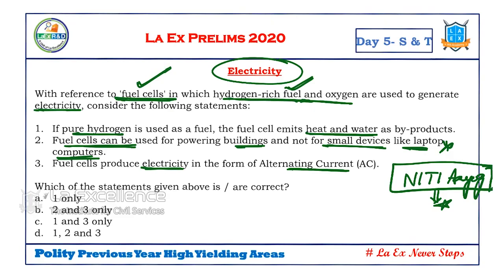So they are asking about the finer details of fuel cells. This is again technology. So one here is incorrect. So remove one. So what is the answer? 2, 3 only. So 2, 3 only is the answer. If we know one point, this kind of elimination technique we can use.